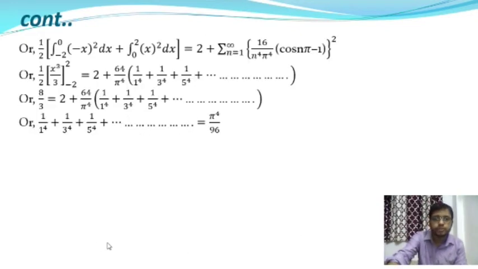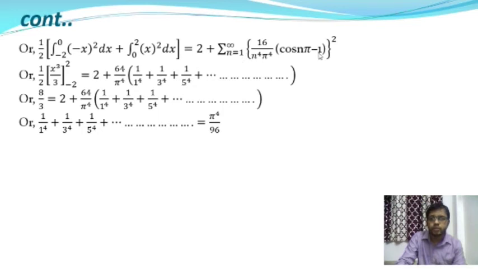So from this we'll get 1/2 into integral from -2 to 0 of minus x square dx plus integral from 0 to 2 of x square dx. Okay, so this is equal to 2 plus summation over n is equal to 1 to infinity 16 by n square pi square into (cos n pi minus 1) whole square. So after integration, it will give 1/2 into x to the power 3 by 3, where upper limit is 2 and lower limit is -2, and this is equal to 2 plus 64 by pi square into